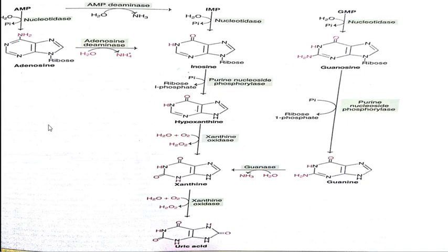First, AMP, IMP and GMP are converted into the respective nucleosides. These nucleosides are converted into purine bases: adenosine into inosine, inosine into hypoxanthine, and guanosine into guanine. Next, guanine is converted into xanthine, and xanthine, with the help of the oxidase enzyme, is converted into uric acid.